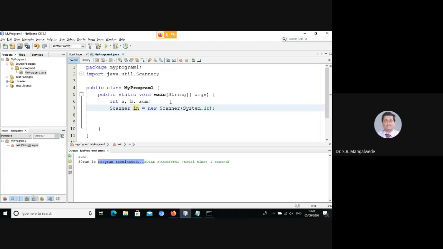Now, why should I specify from where I am reading the input? The question is, why should I specify to the Scanner class, when I create an object, to the constructor, from where I am reading the input? Is the question clear? Because it can be from a file also. Very good, very good. The input can either be from the keyboard, or it could be from a file, or it could be from a socket. That is a network connection.